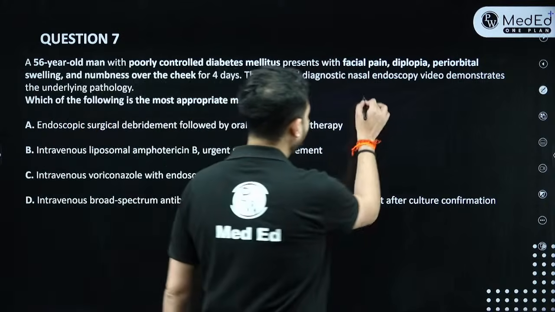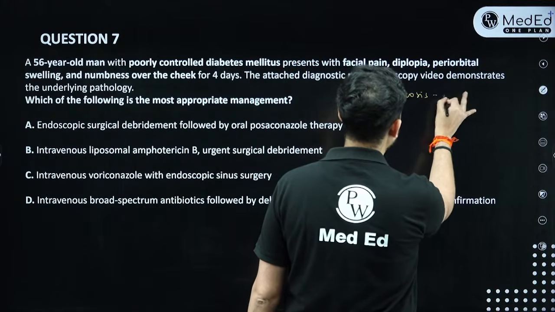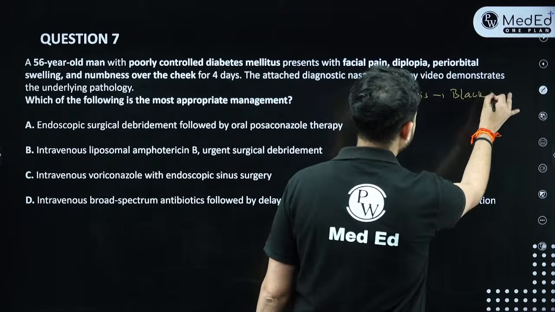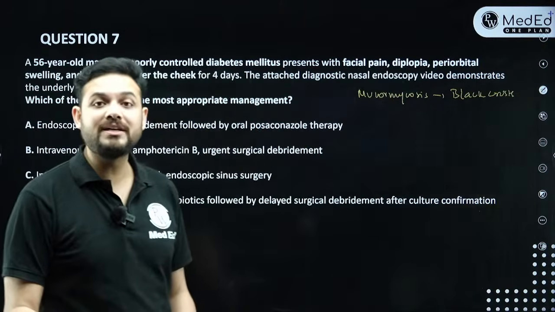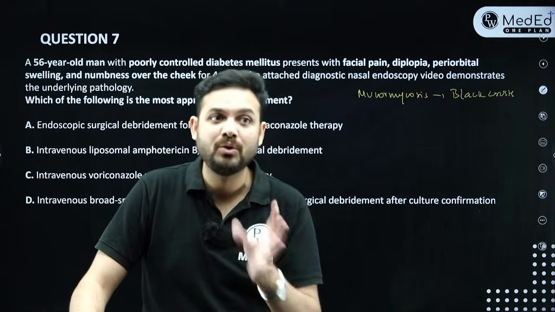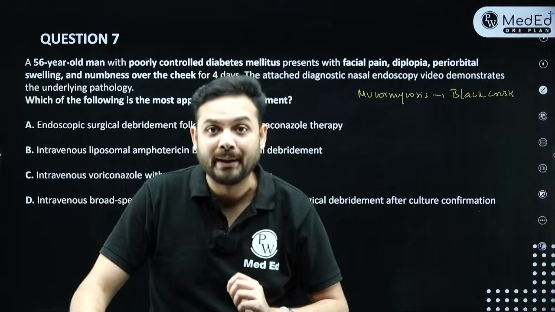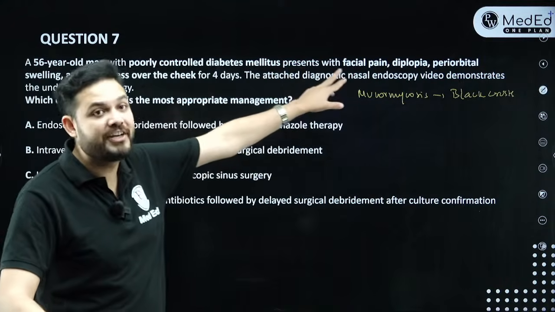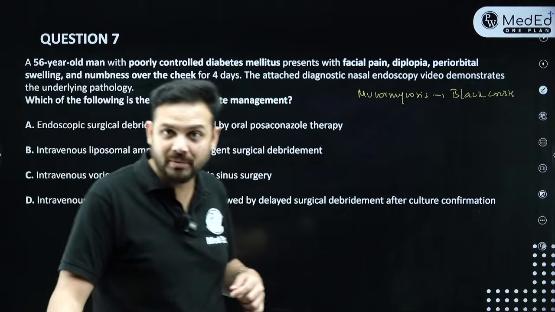If I ask you what is mucormycosis, your answer should be it contains black crust. Whenever you see black crust, it is mucormycosis, right? Now, always remember, mucormycosis does not stay destructive locally. It spreads to the surrounding structures. It even spreads to the brain, it spreads to the eye. So that is why this person also has facial pain and periorbital edema, because it's spreading into the orbit as well. Correct?